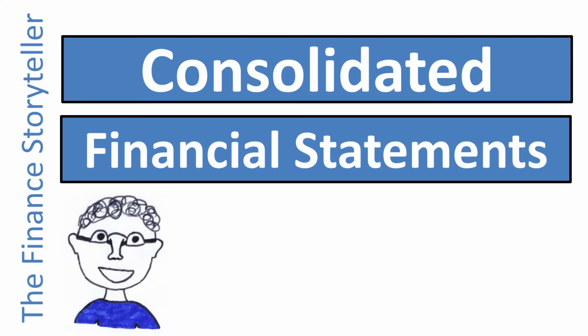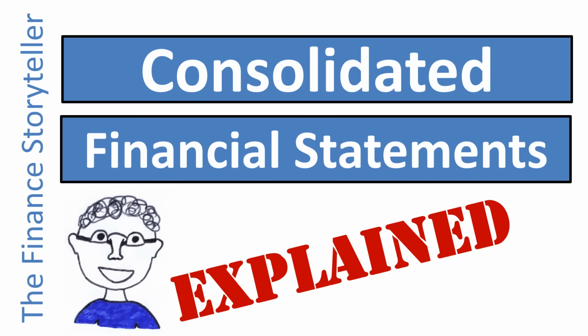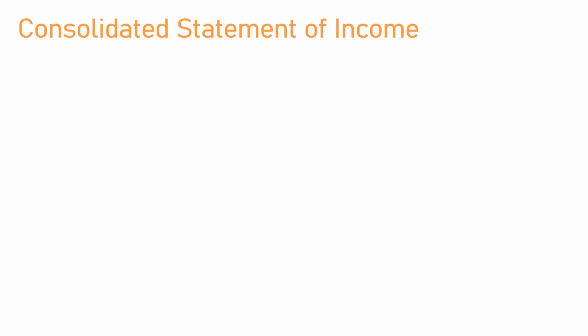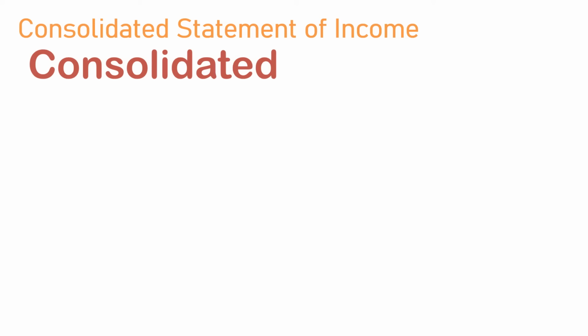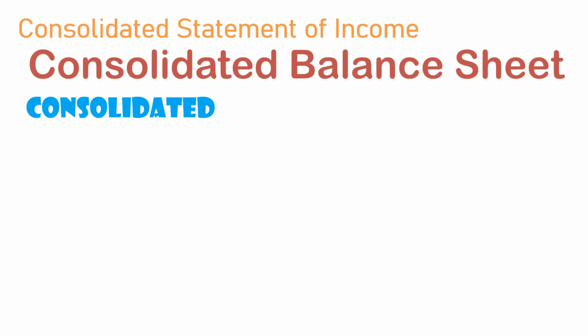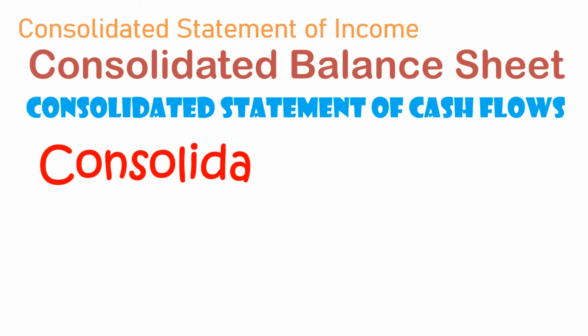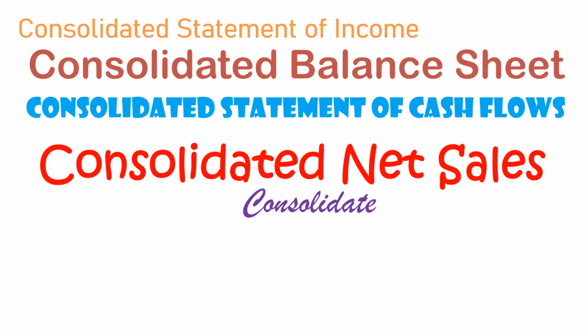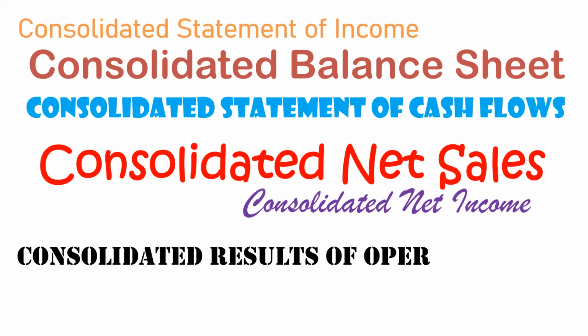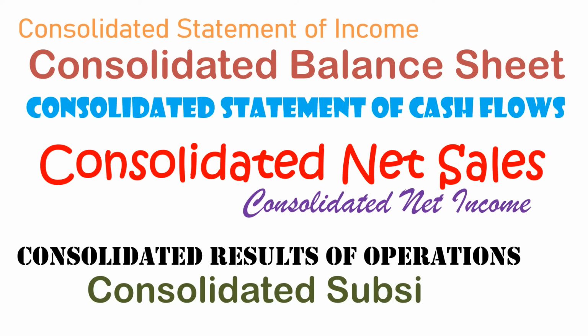What are consolidated financial statements and how are consolidated financial statements prepared? When reviewing an annual report, you come across the word consolidated everywhere. When browsing the financial statements: Consolidated Statement of Income, Consolidated Balance Sheet, Consolidated Statement of Cash Flows. When reviewing the key metrics: Consolidated Net Sales, Consolidated Net Income. When reading the supplemental schedules: Consolidated Results of Operations, Consolidated Subsidiaries.